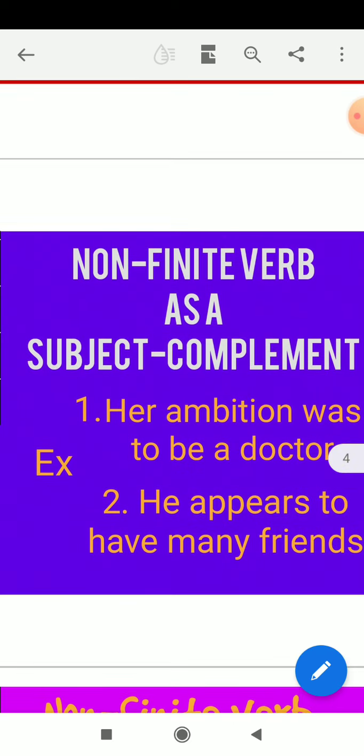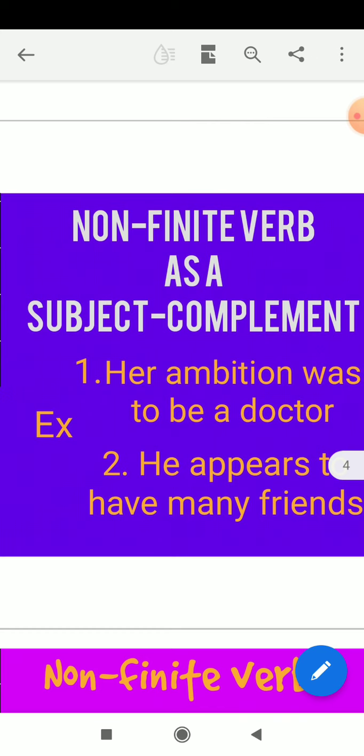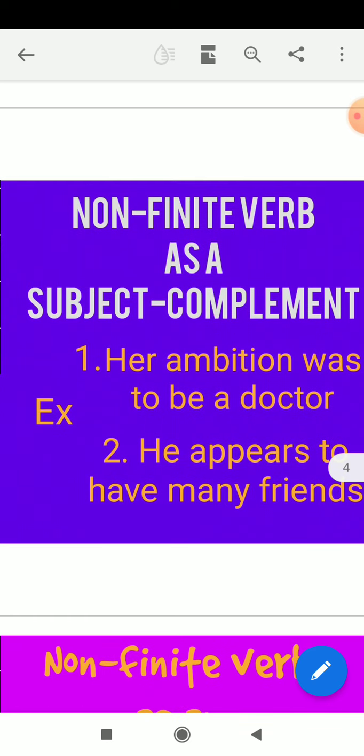What do you mean by subject complement? The complement that complements the subject. It says something more about the subject. It clears the subject. It explains the subject well. Now come to the example: Her ambition was to be a doctor. Her ambition is the subject of the sentence, was is a be verb.